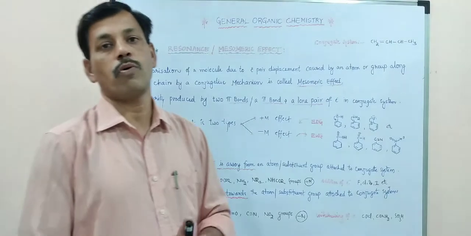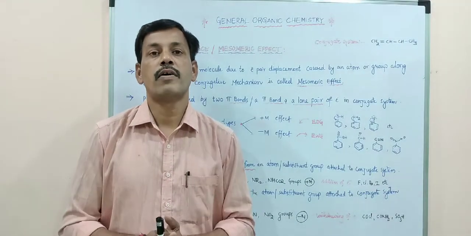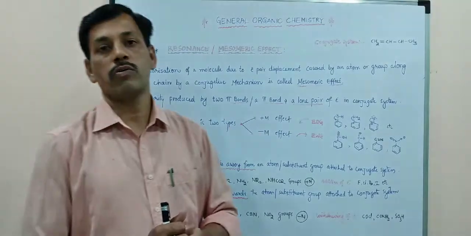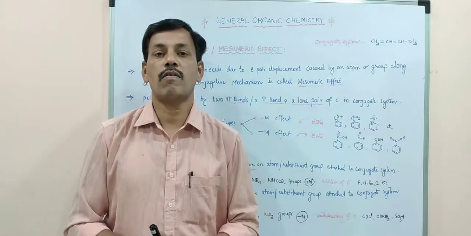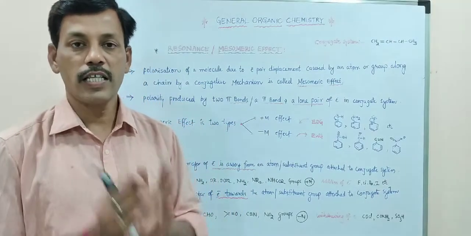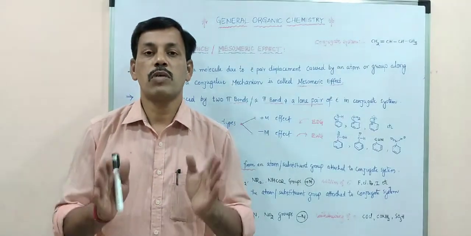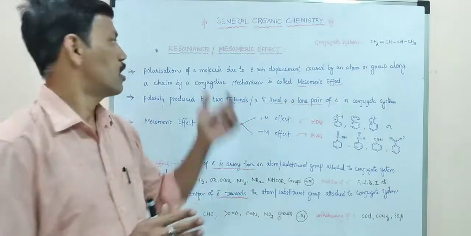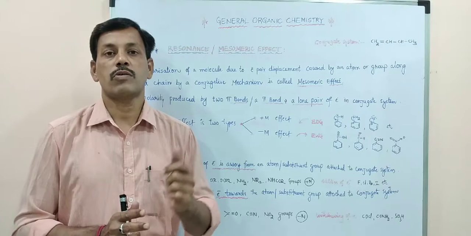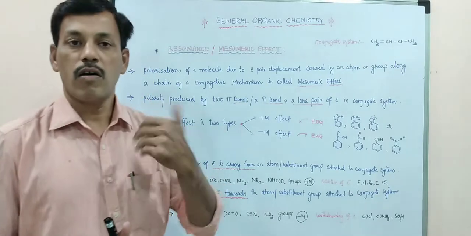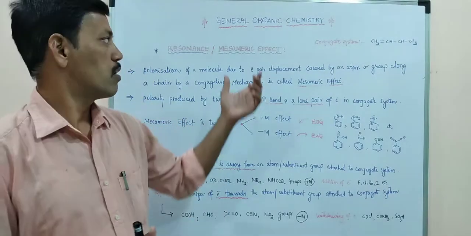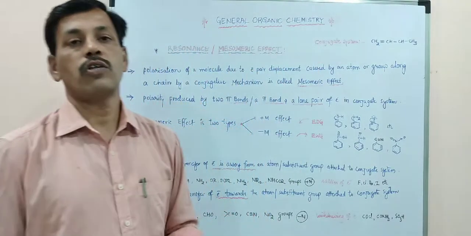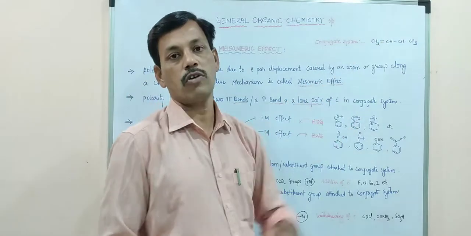These are the three main important effects we can observe in covalent bonding molecules, polar covalent bonding molecules, due to the delocalization of electron. So in this session we discuss the mesomeric effect. The mesomeric effect is also known as resonance effect. It is also called resonance effect or mesomeric effect. Before starting this session we have to know what we mean by conjugate system. What do you mean by conjugate system?